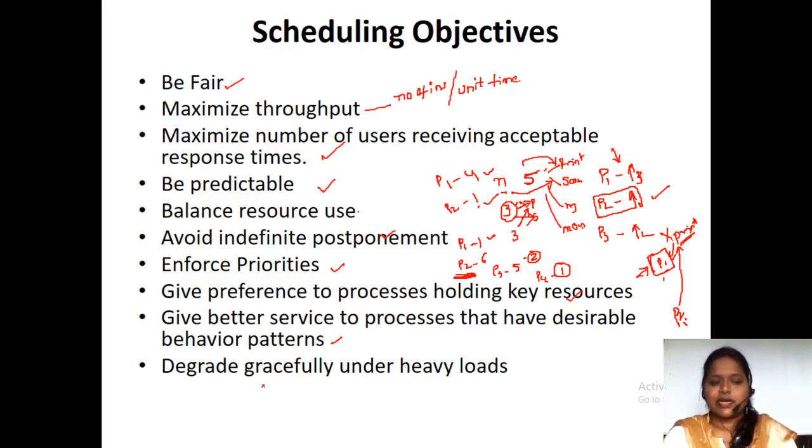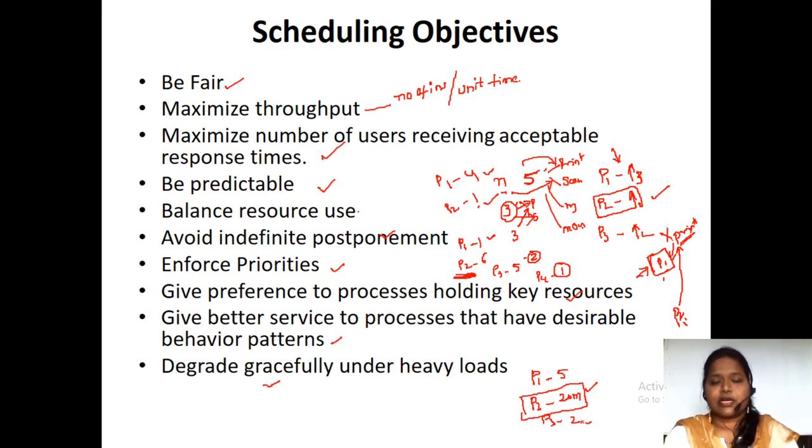And next one is degrade gracefully under heavy loads. Under heavy loads, suppose process P1 needs 5 milliseconds, process P2 needs 20 milliseconds and process P3 needs 2 milliseconds. What we have to do is degrade process P2. Why? Because it needs CPU time of 20 milliseconds, but process P3 needs only 2 milliseconds.